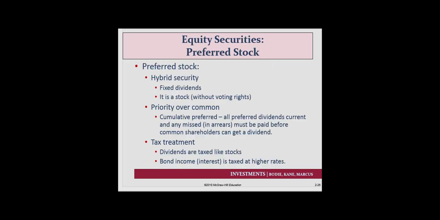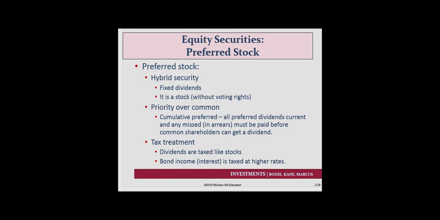Equity securities in the form of preferred stock. These are a hybrid security. They look like a stock, but they pay dividends the way a bond pays interest. So there are fixed dividends. It's a stock without voting rights. It has priority over common. Again, we had talked about this earlier, that common stock has residual ownership.